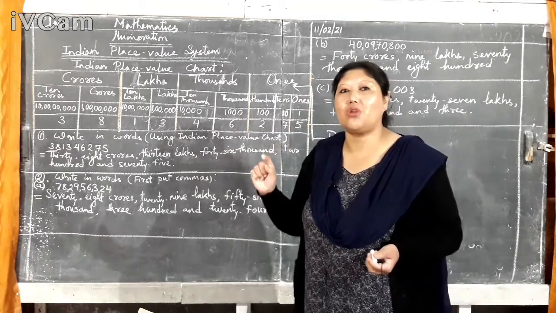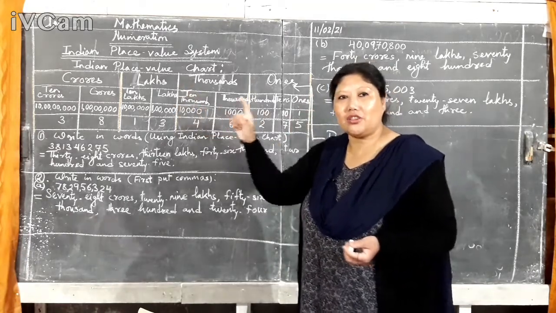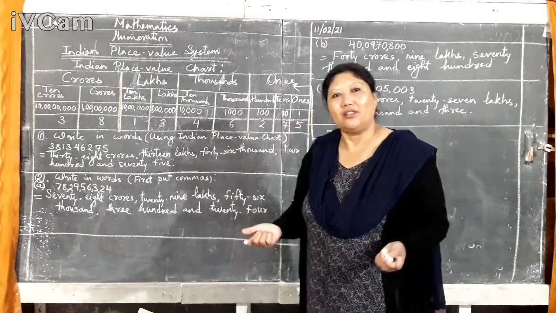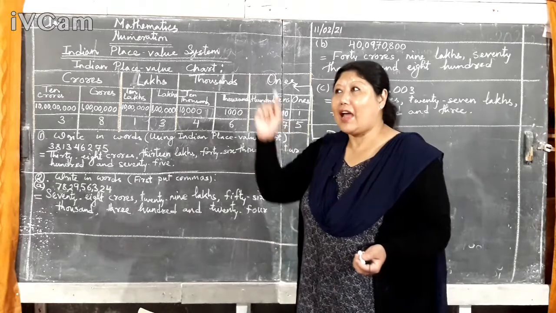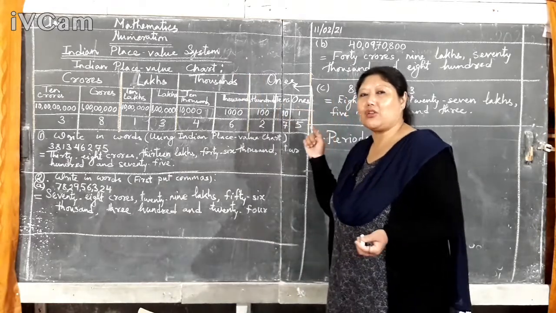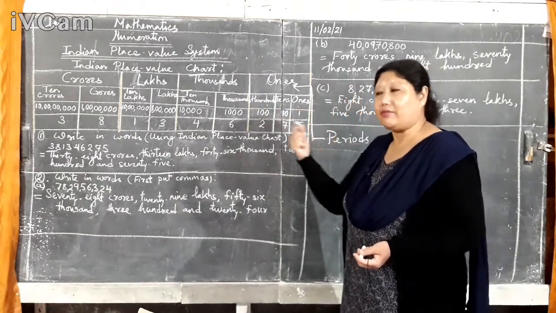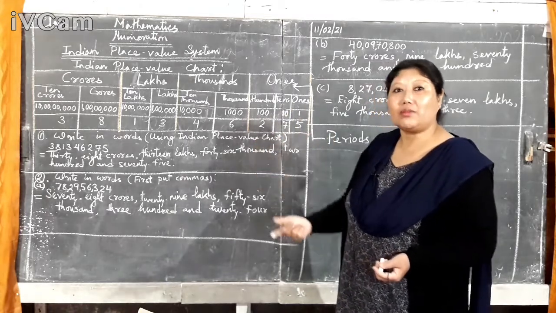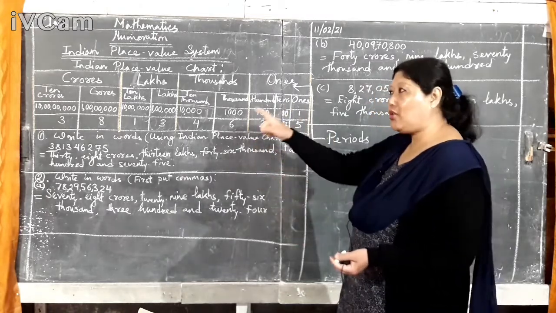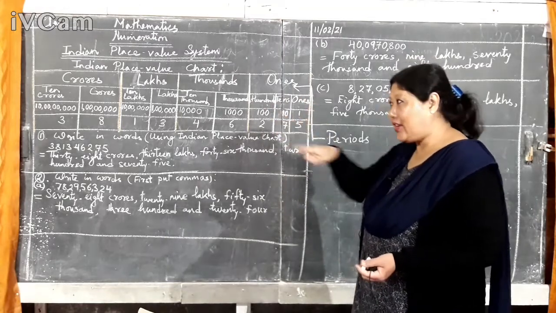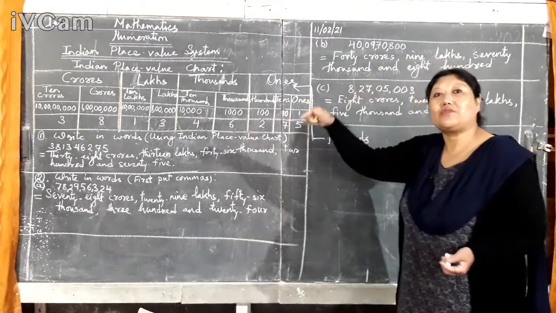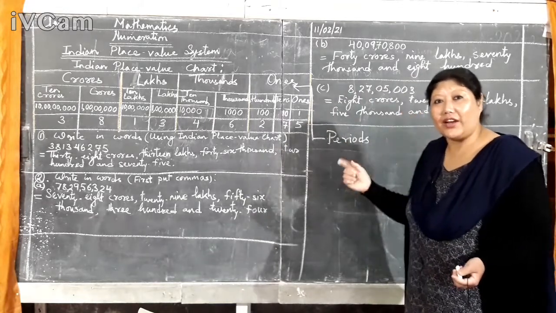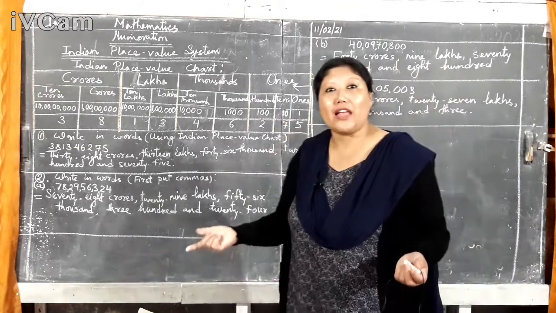Isn't it? 0 is not counted. You got 00009. That means you got 9 only. But that 0, if you wrote it after the 9, then it will be 90. 09 means 9, and if 0 comes this side, it will be 90, 900, 9,000.